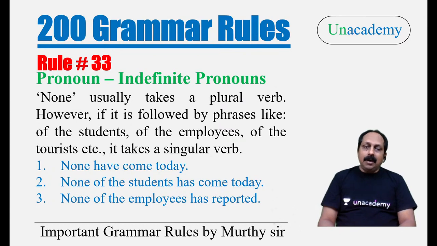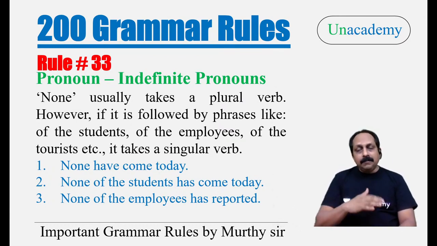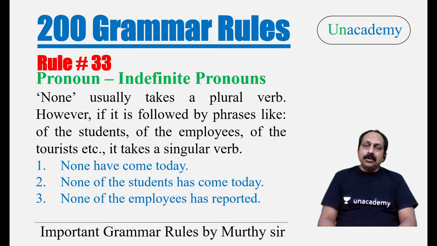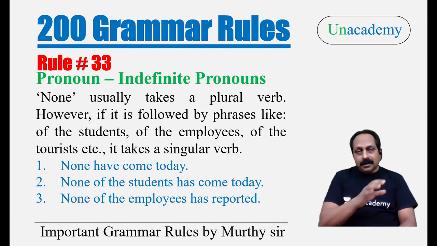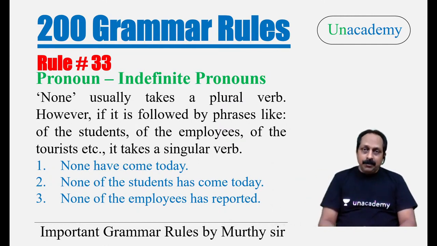Based on that second example, none of the students has come today. A lot of people say none of the students have come today. What is the reason? They focus on the word students, which is plural. But here, what is the subject? It is not students, it is none. Third example, none of the employees has reported. None of the employees, there's a phrase after the subject none. Then it takes a singular verb. None of the employees has reported.